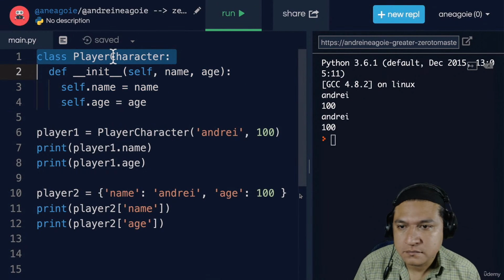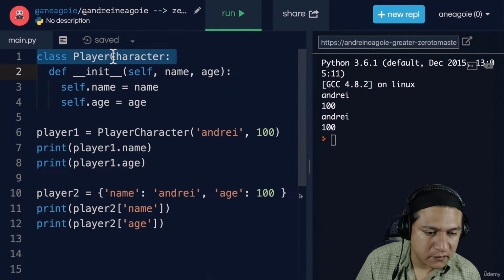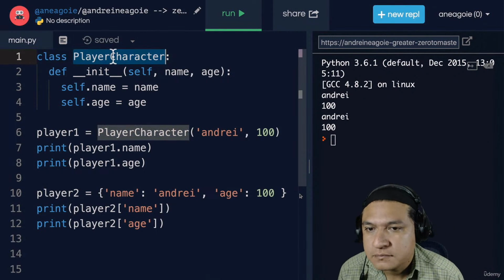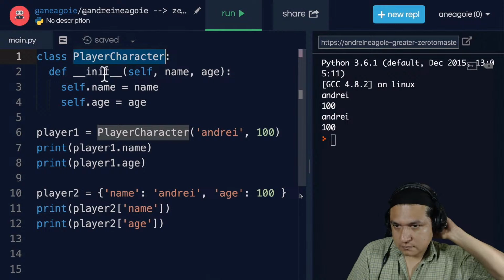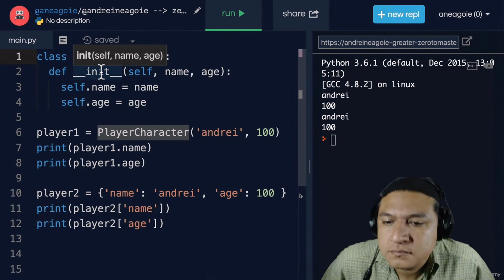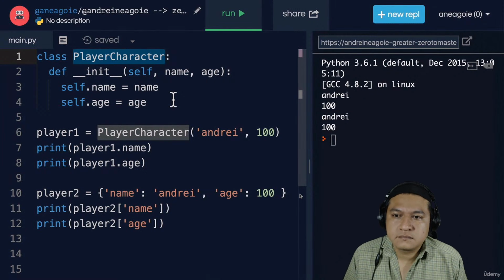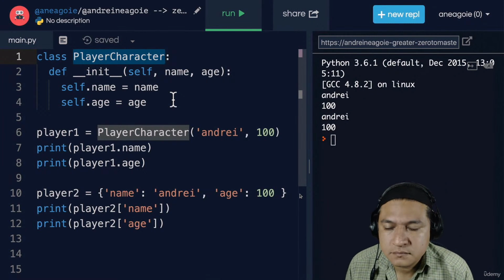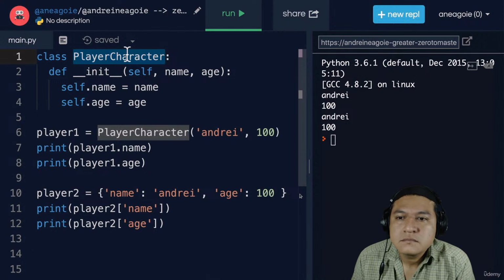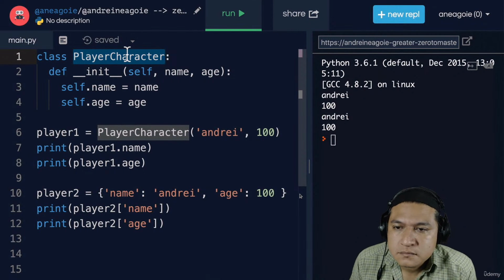Because our world is full of data and actions, right? Even a tree, for example, if we had a tree class in our real world, the tree would have maybe whether it was an evergreen or a perennial. It'll have whether it has leaves or it doesn't, how tall it is. It'll have all that information, but also actions, right? I can cut down a tree, the tree can grow, the tree can extend its roots. So this way, we're able to mimic what happens in the real world with our code. So that is encapsulation, and we've seen it. But let's talk about our second pillar in the next video.